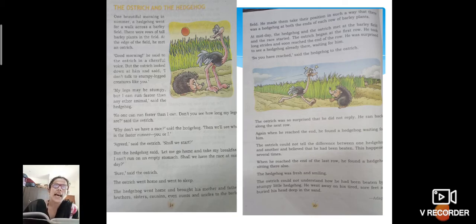The ostrich and the hedgehog. One beautiful morning in summer, a hedgehog went for a walk across a barley field. I want you all to underline the word across, ACROSS, across. It was a beautiful morning. Many of us go for a walk, right? So even the hedgehog was on a walk on that particular day.